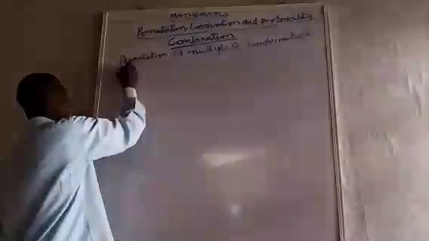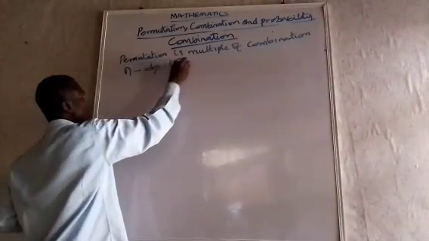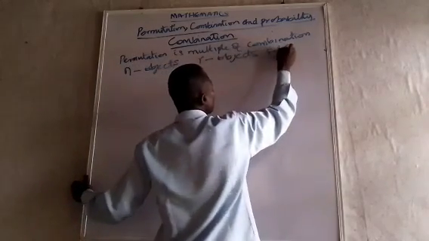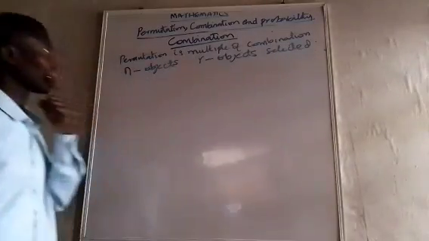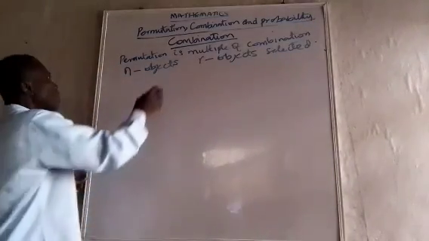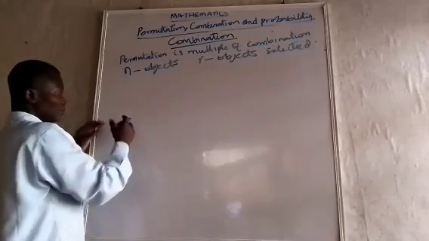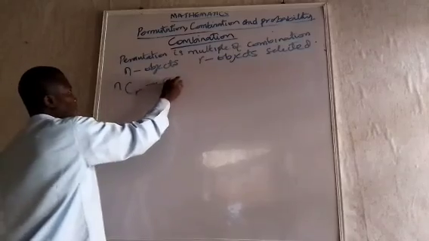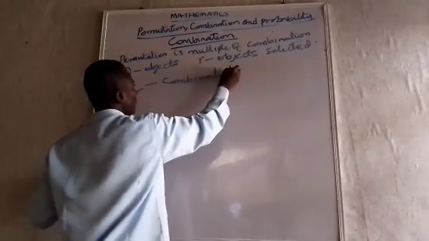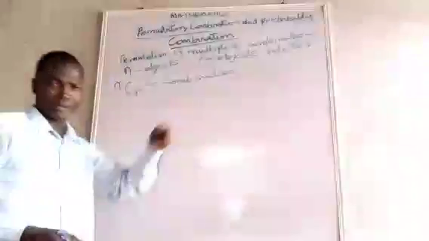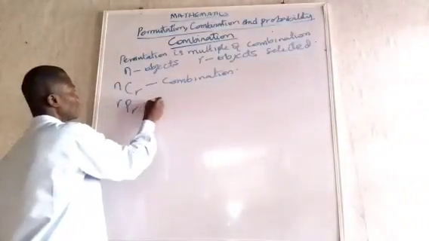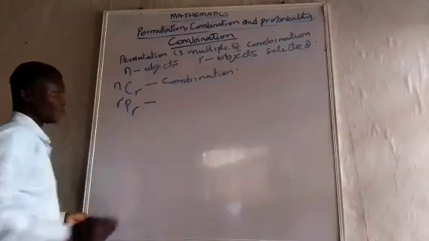Now, if I have n objects and I want to select r objects, the way to represent the combination is nCr. But if I arrange these r objects, just like I showed you the other time, the number of arrangements is going to be rPr.